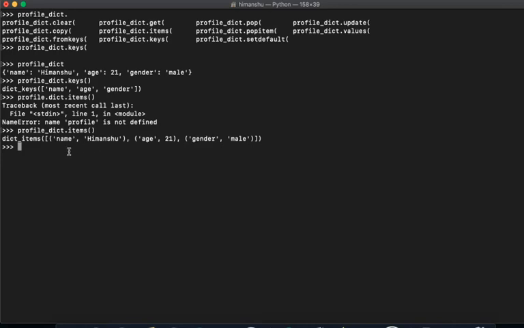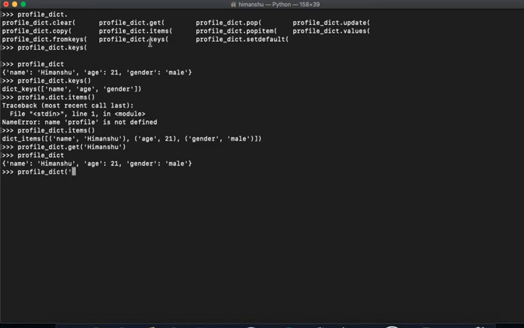Now next is profile underscore dict dot get, to get an item by key, right? If I say Himanshu, should it work? Let's see. If I do profile underscore dict get by value, it won't give me anything.